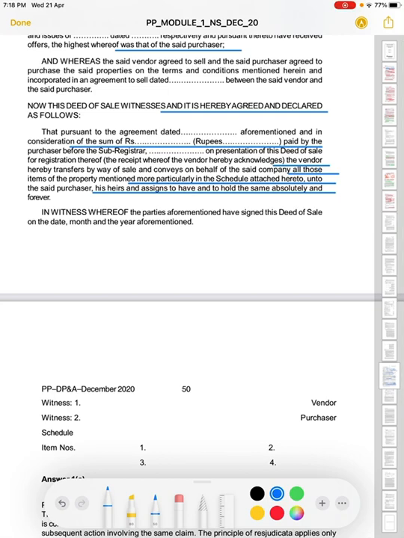In witness whereof the parties aforementioned have signed the sale deed on the date, month and year aforementioned.